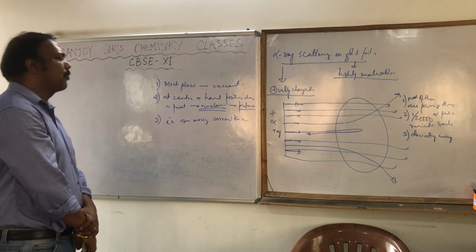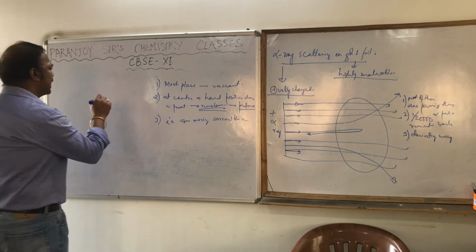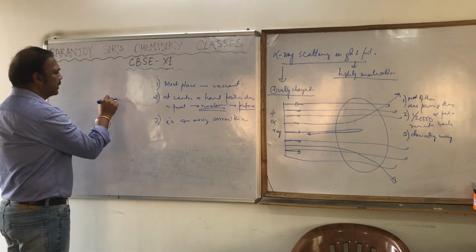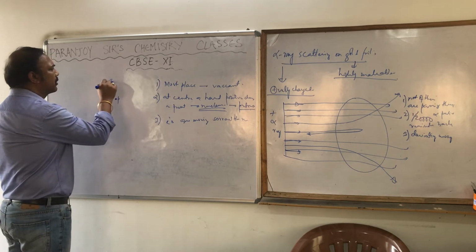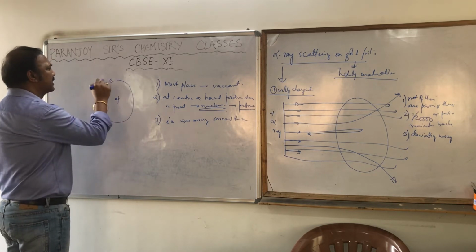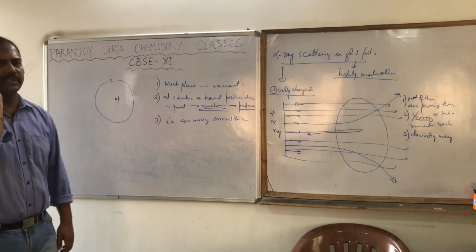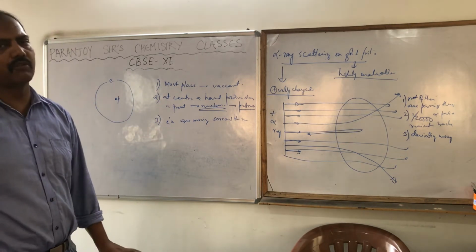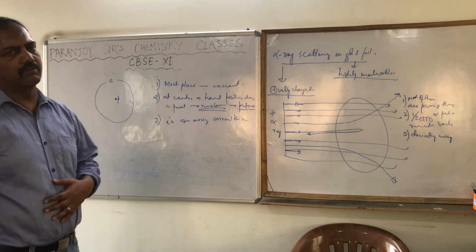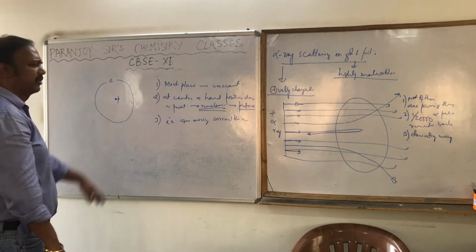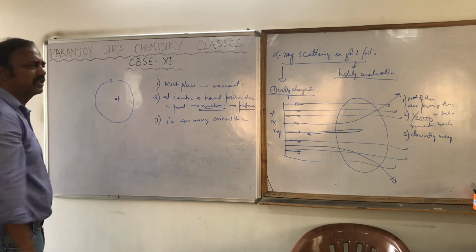He proposed the structure of an atom: at the center there is a nucleus, and this nucleus contains the protons, and the electrons are moving away. Where, he couldn't say. He just told that the electrons are moving surrounding the nucleus in some circular paths. But that much he told.